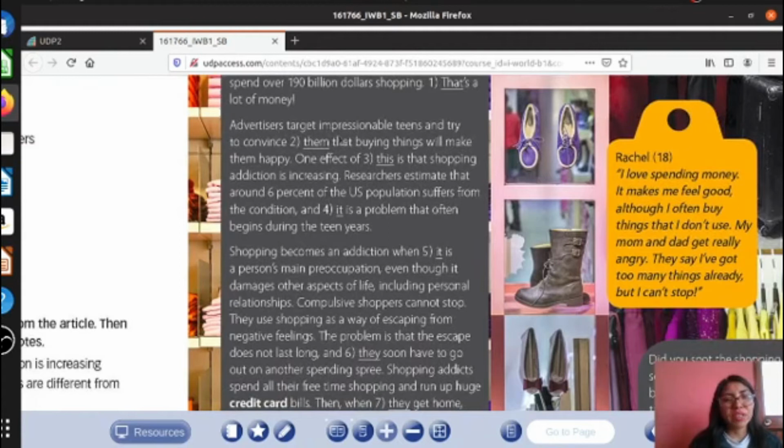Advertisers target impressionable teens and try to convince them that buying things will make them happy. One effect of this is that shopping addiction is increasing. Researchers estimate that around 6% of the US population suffers from the condition, and it is a problem that often begins during the teen years.